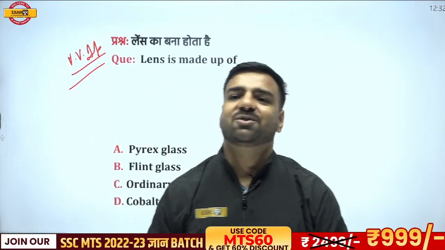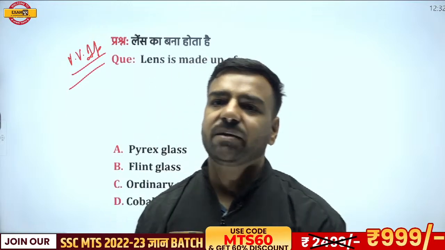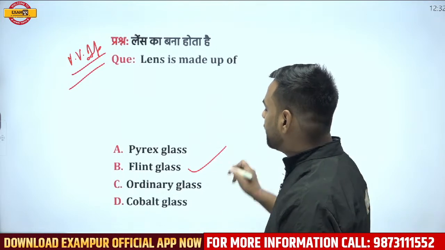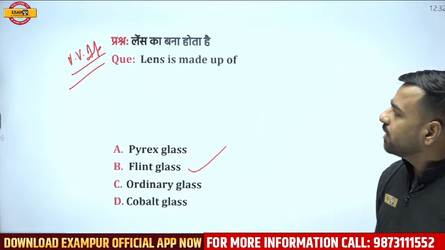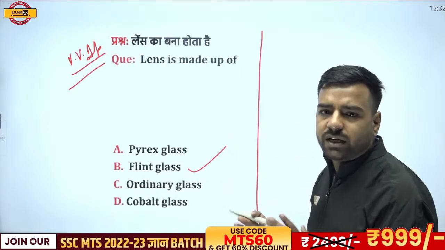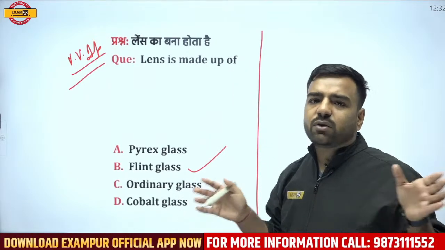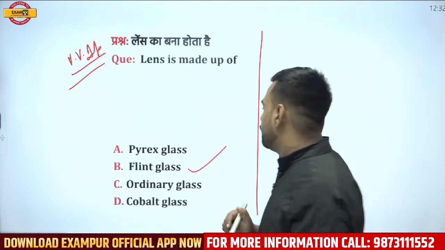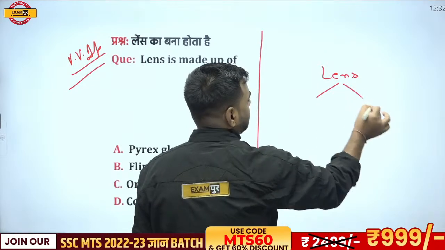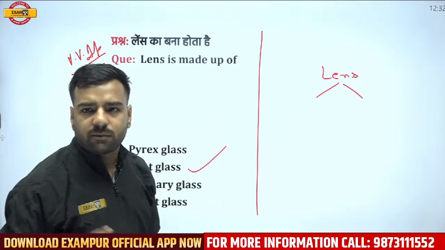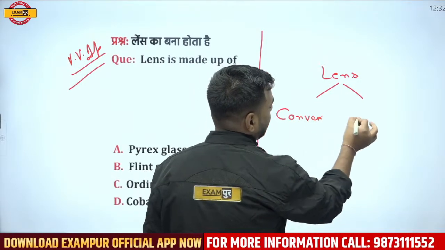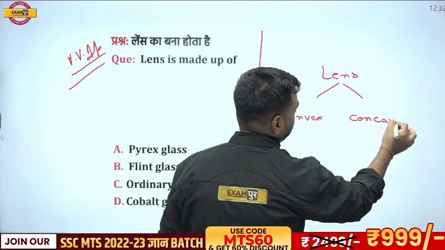So we have Siddharam here, and Siddharam Loni is going with B. Absolutely correct. If I'm talking about lenses, those lenses are actually made up of flint glasses, right? Now let's go into the details. When we talk about lenses, let's go with the optical physics part. They are of two different types: one would be convex and another would be concave.